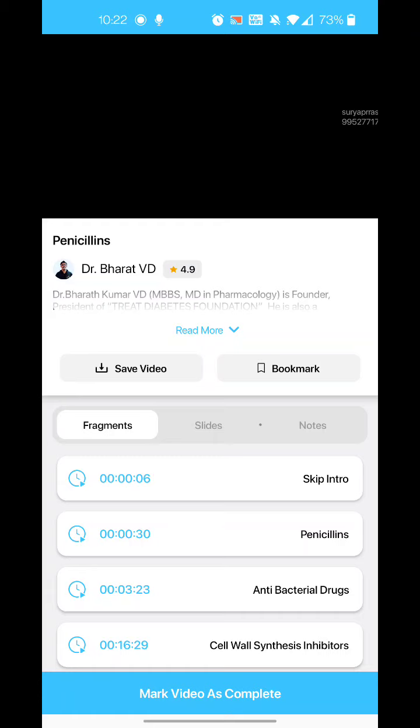Now, where did we get this penicillin from? The source of this penicillin is a fungus. There is a fungus called Penicillium notatum. From there, we got penicillin. Now, this is obtained from a fungus and it kills the bacteria. And that is what we call an antibiotic.